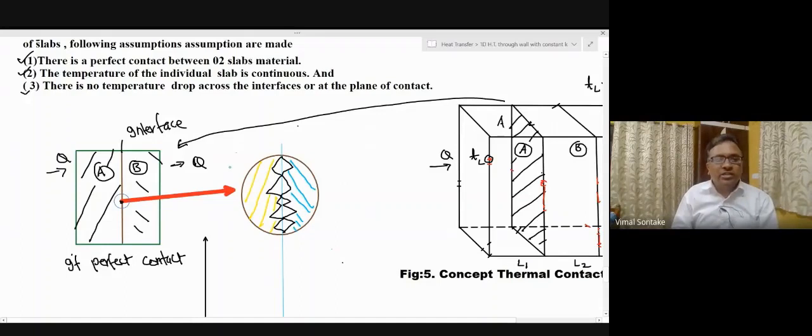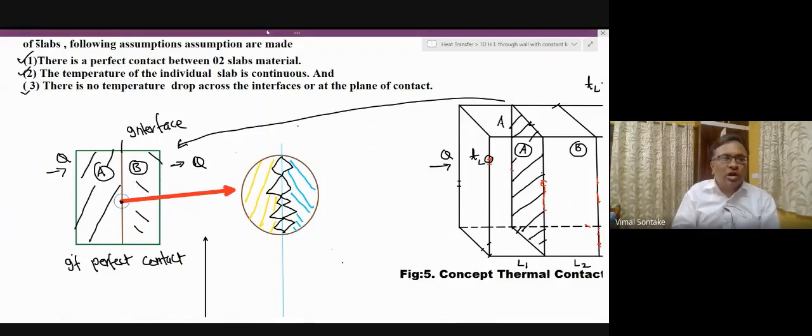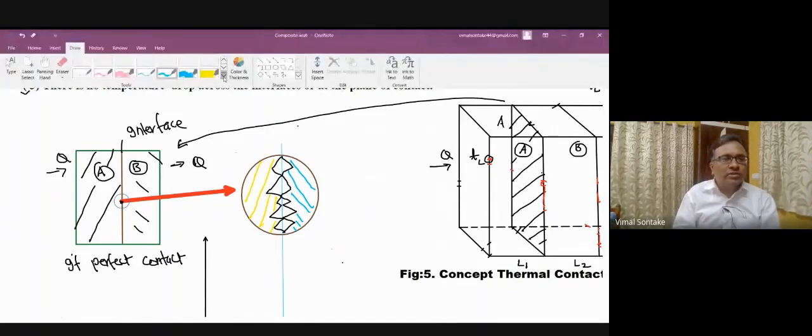Now in real practice, these two slabs won't be perfectly smooth, or there will be some surface roughness, no matter how effective the manufacturing process is applied to smoothen these two surfaces. At micro level, because of surface roughness and asperities, these two surfaces will be in contact at some discrete locations or contact spots.